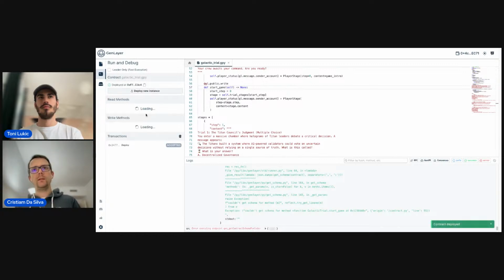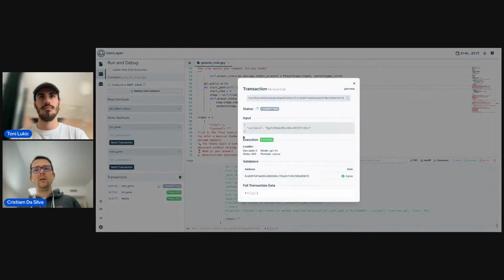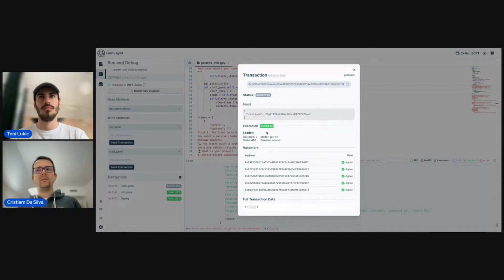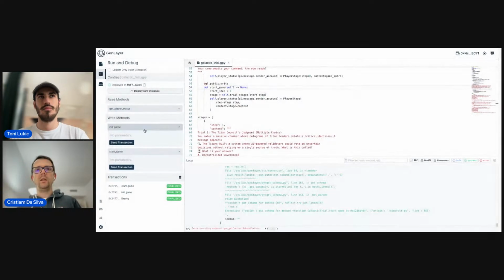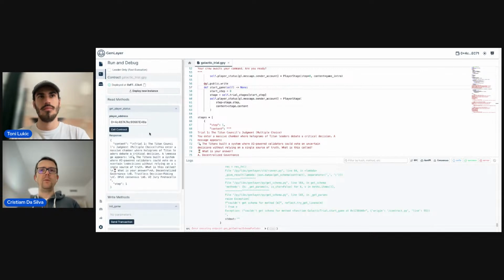Right, once it is accepted, we get our methods, we can init the game, and we can actually send both transactions right now, because they are going to be processed in a queue. That's exactly how GenLayer works. We have a queue per intelligent contract, so every transaction needs the previous one to be processed. Okay, so they get processed in queue.